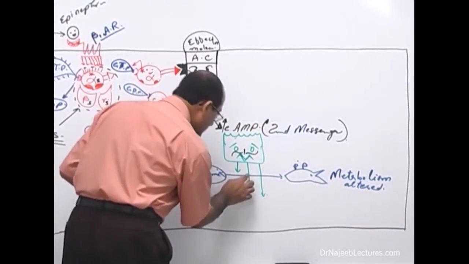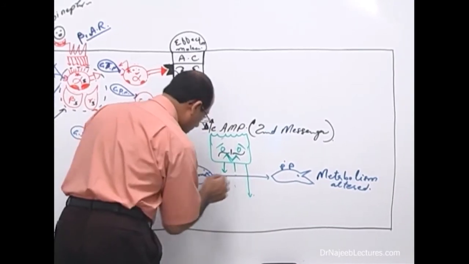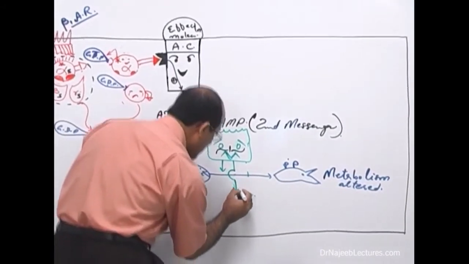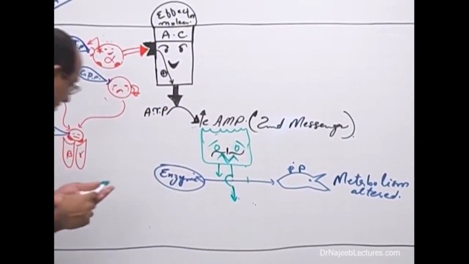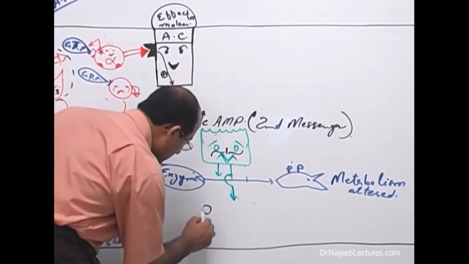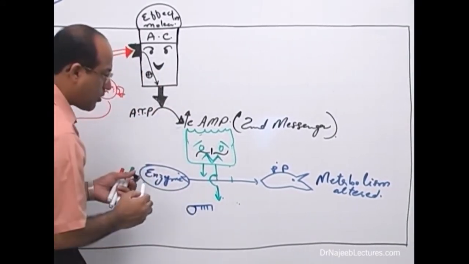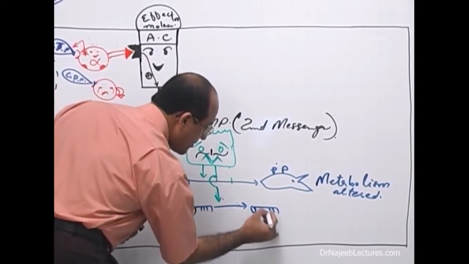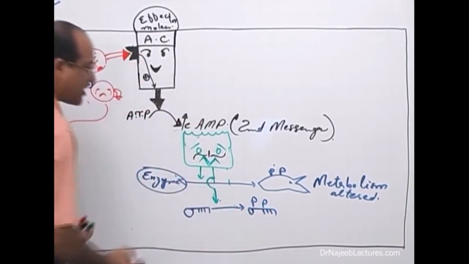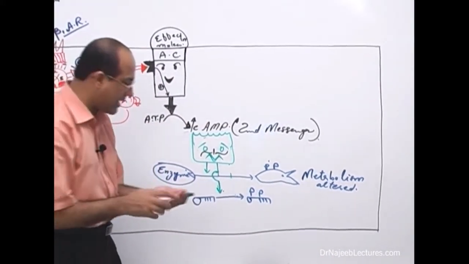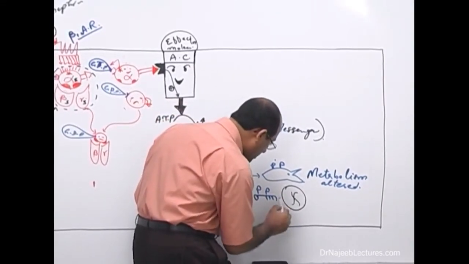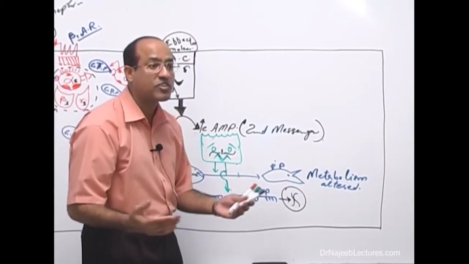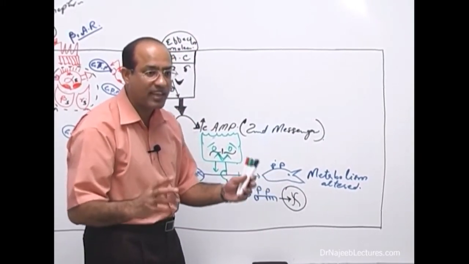This is one way. Second is that some of these can also act on another group of proteins. These are certain types of transcriptional factor which can regulate the genes, and this enzyme will lead to phosphorylation of transcriptional factor. When transcriptional factors are phosphorylated, they can work on the nucleus, and that will result in altered genomic expression of the cell. Genetic machinery of the cell is altered.